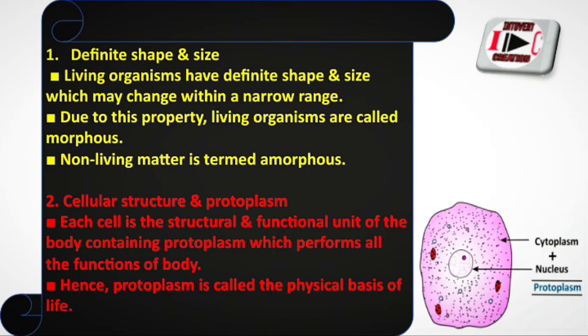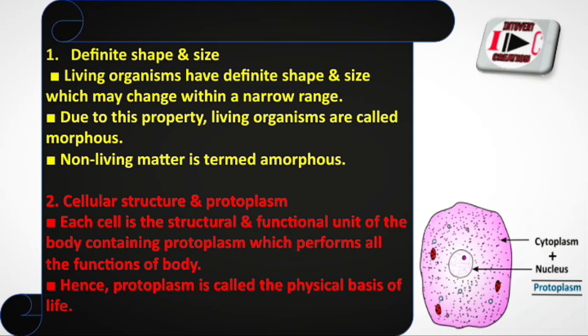Okay, the first one is definite shape and size. Living organisms have definite shape and size which may change within a narrow range. One man cannot grow to 9 feet or 10 feet; it stays within 6 or 7 feet, that is a narrow range.